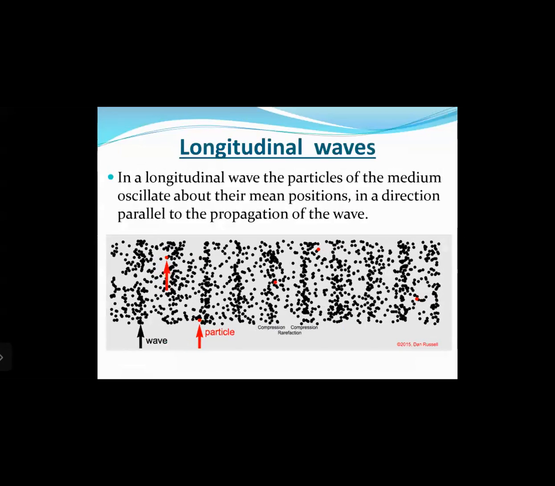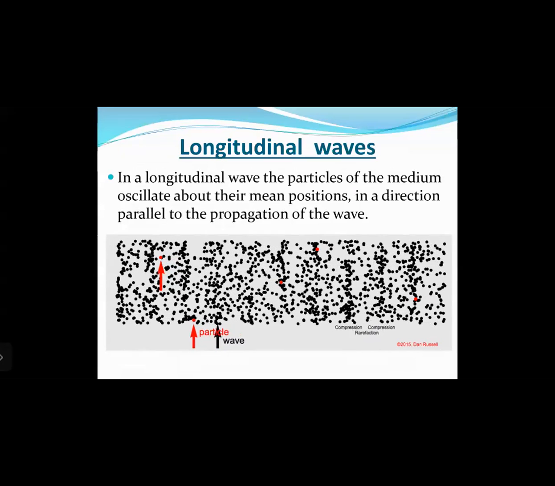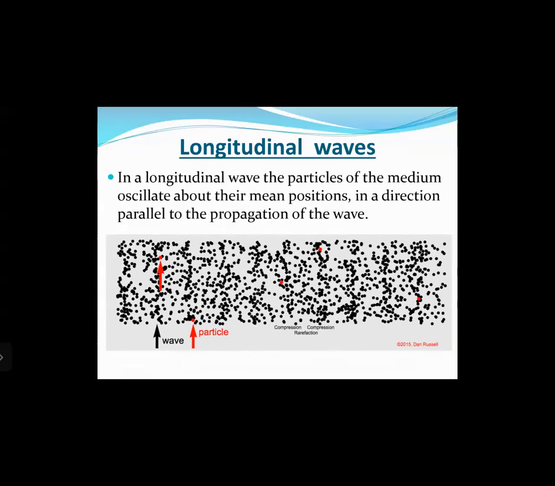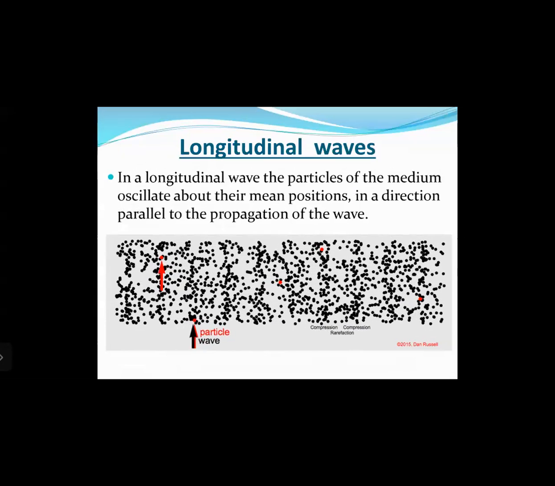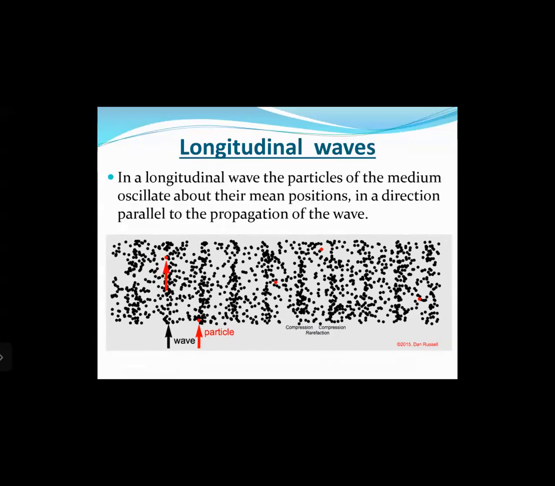Let us now study about the types of waves that we have. There are two types of waves basically. The first is a longitudinal wave and the other is the transverse wave, right? In a longitudinal wave, the particles of the medium oscillate about their mean positions in a direction parallel to the propagation of the wave.